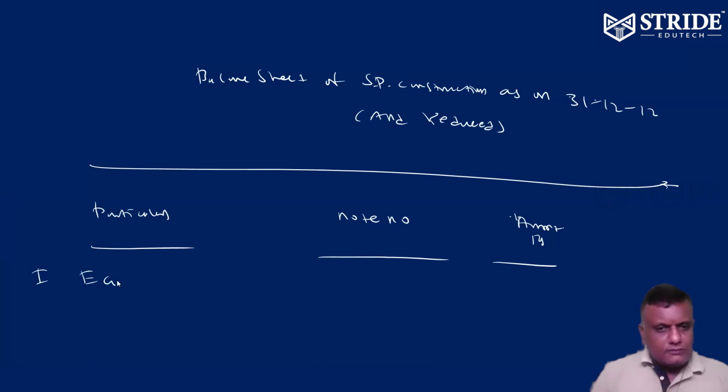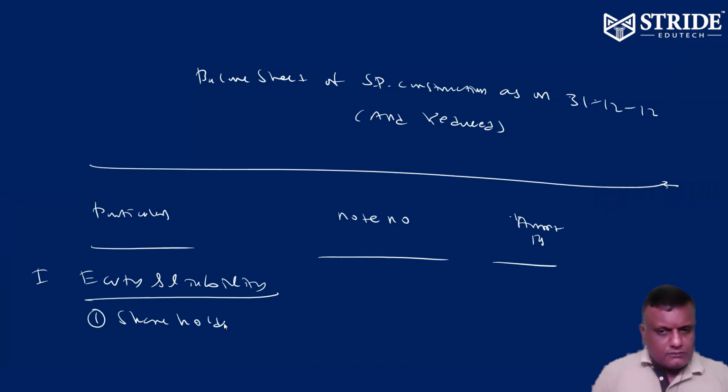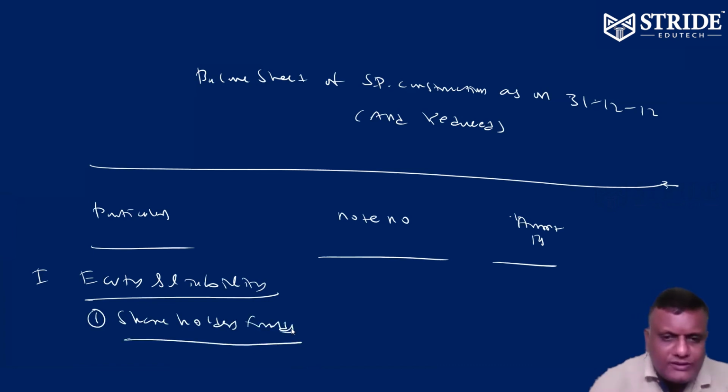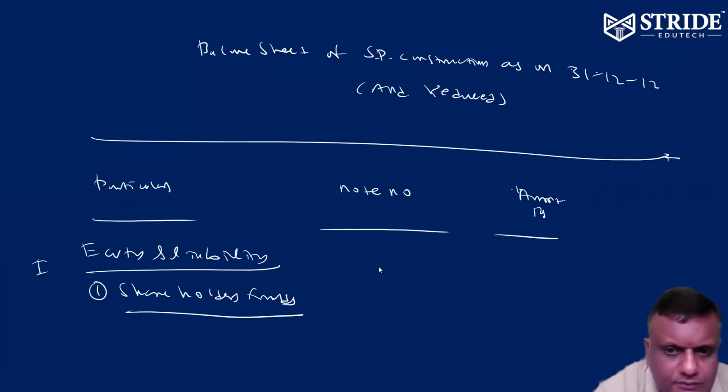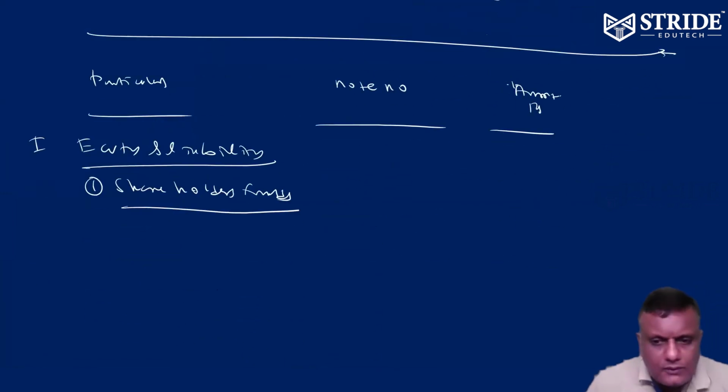Number 1, equity and liabilities. Number 1, shareholders' funds. Number 1, share capital.